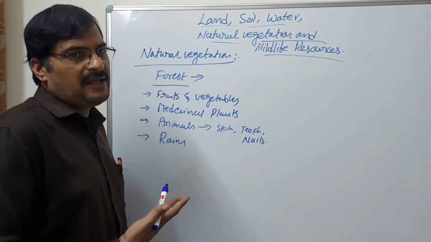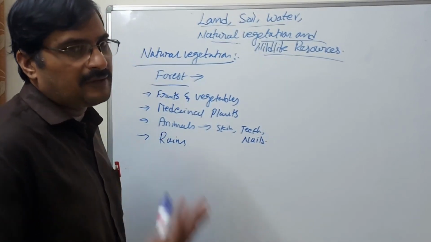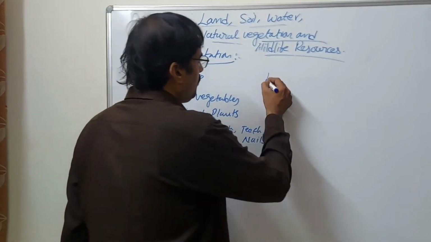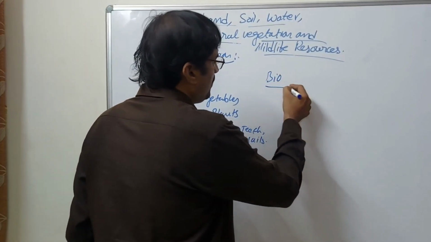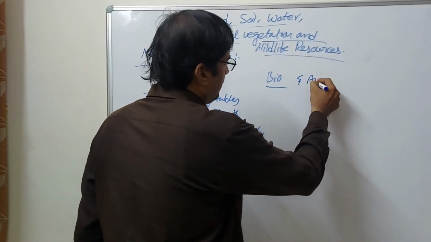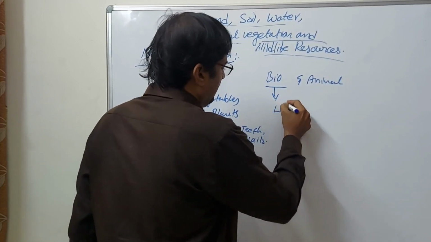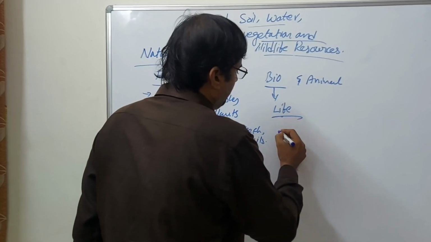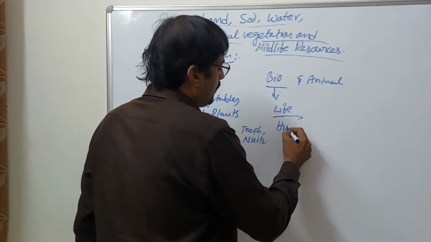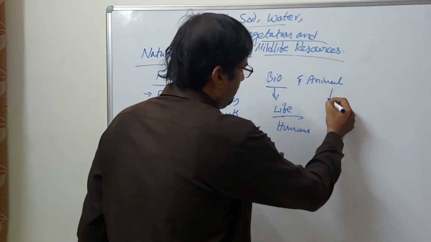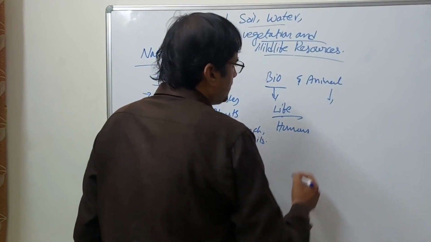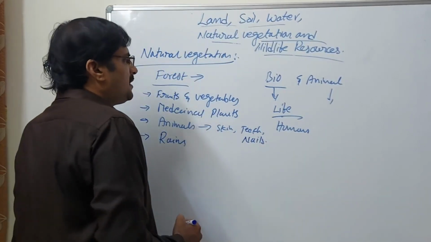So these things are not only for humans, but also for the animal system. Bio means life, and the forest gives life to humans and animals.